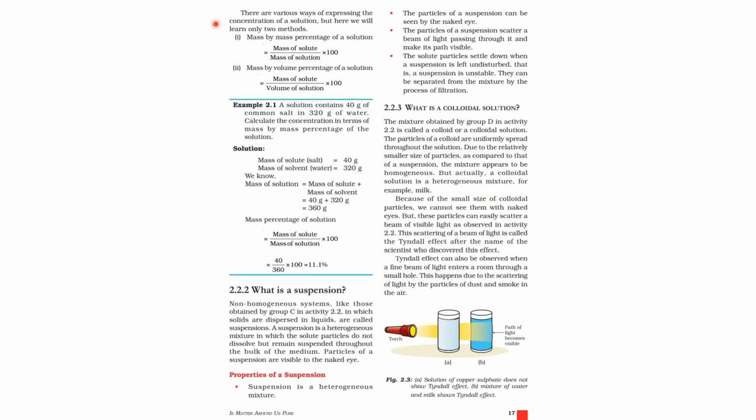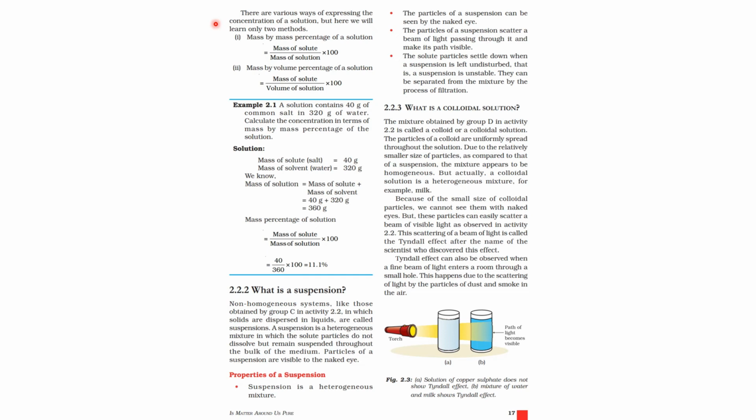Next we learned about saturated and unsaturated solutions. For example, take a glass of water and add salt to it. If the salt is getting dissolved and we keep adding more salt and it keeps dissolving, then we can call it an unsaturated solution. That means there is still space before the saturation point. But there comes a point when we are adding salt and it is not getting dissolved, because the water is completely filled with salt. When we add more salt, it cannot dissolve. This is called a saturated solution.